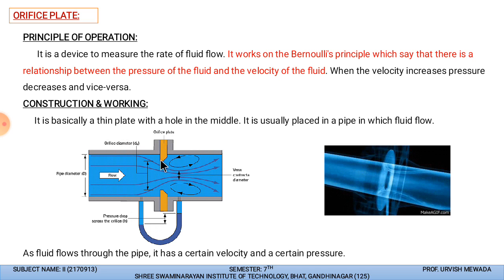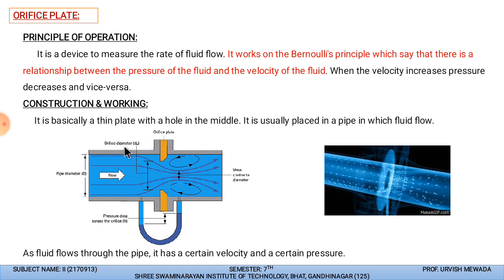So yes, we do not have any shape like the Venturi tube. We are creating a pressure difference by inserting the orifice plate, and by inserting the orifice plate we will have a narrow portion in the flow, and we can create the pressure difference between the inlet side and outlet side just by putting this orifice plate over here.